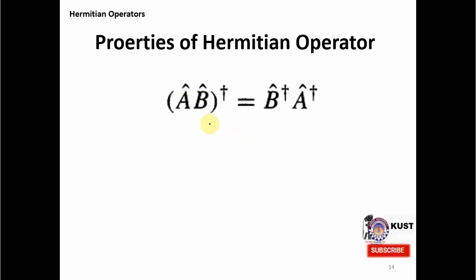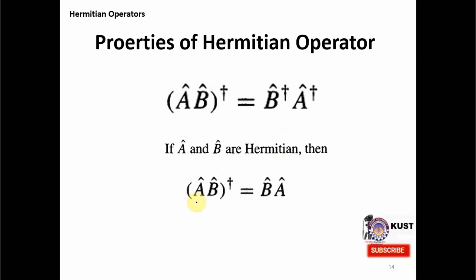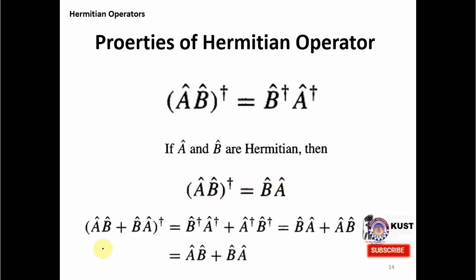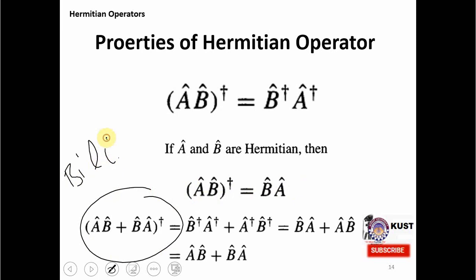Okay, so first of all, if you have two operators multiplied and then you take the Hermitian adjoint of it, then it is equal to B dagger A dagger, because if they are matrices, then you have to change the order to make them multiplicable. So if A and B are Hermitian, then we want to know, if (AB) dagger is equal to BA, whether this AB plus BA, we call it a bilinear, is Hermitian or not.